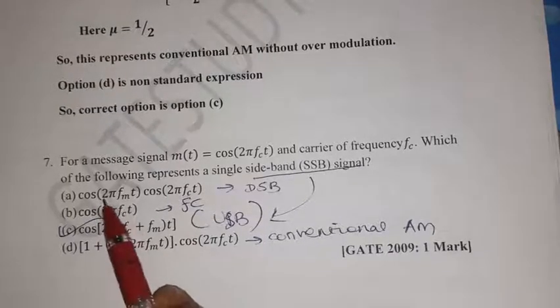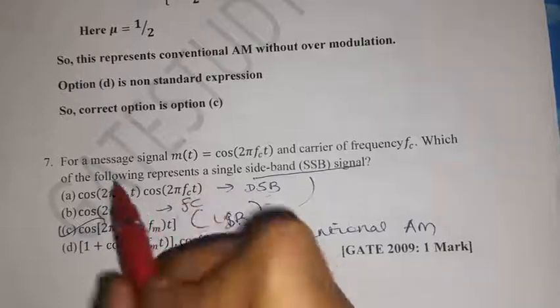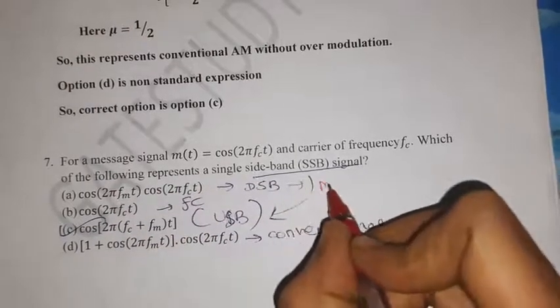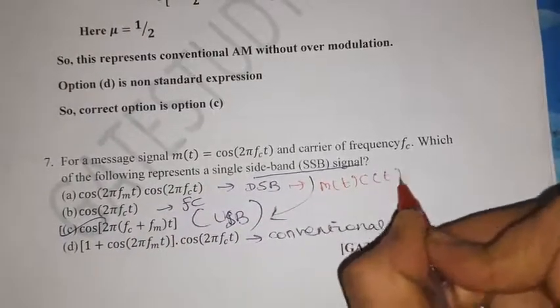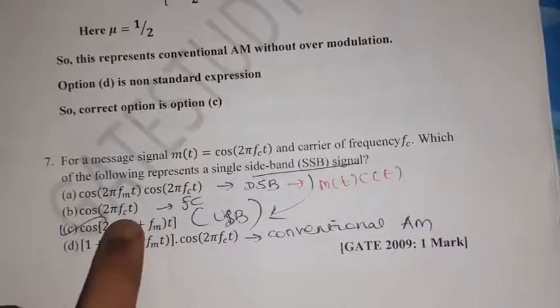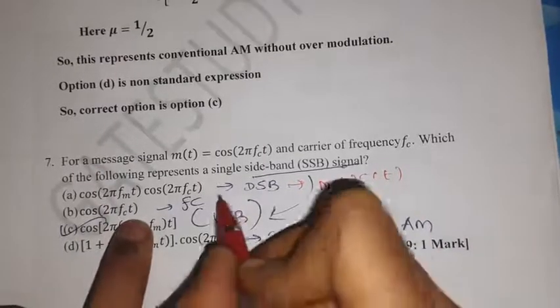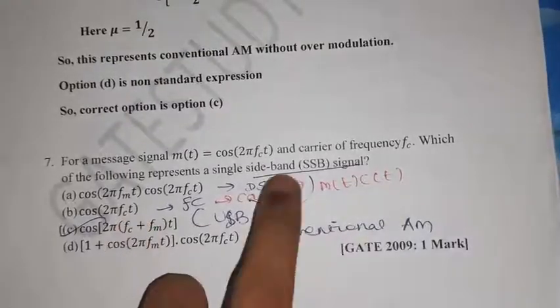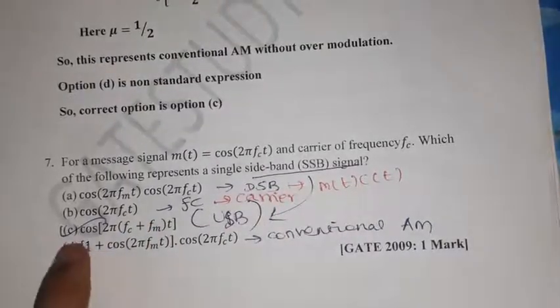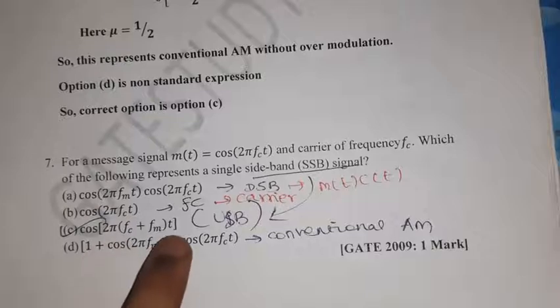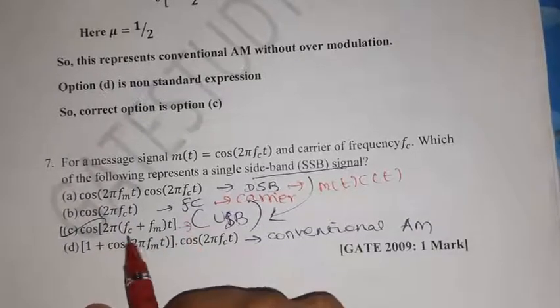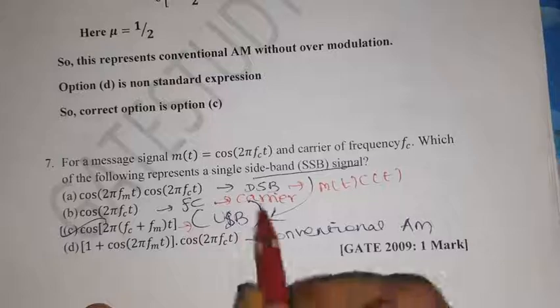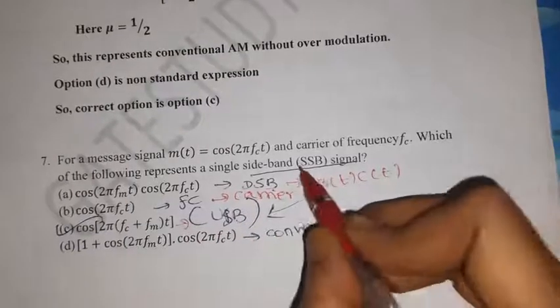The first option, m of t into c of t, is nothing but double sideband suppressed carrier. Cos 2 pi fct is only the carrier signal. We need only a single sideband signal. So cos of 2 pi (fc plus fm), the upper sideband, is given. Fc plus fm only is given, so it is a single sideband.